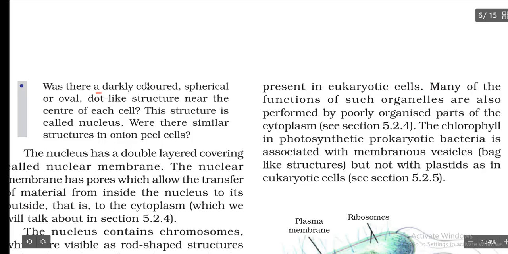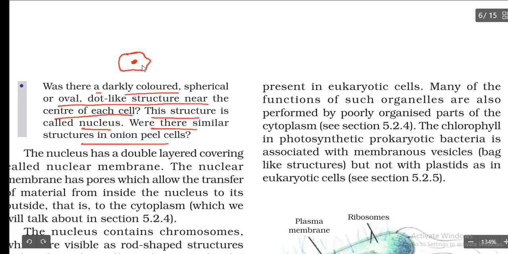You have to add the methylene blue indicator, okay, that gives color to the cell. Darkly colored spherical or oval dot-like structures near the center of each cell. This structure is called the nucleus. Is there a similar structure in the onion peel cells? So here they are saying your cells are going to look like round and flat cells.